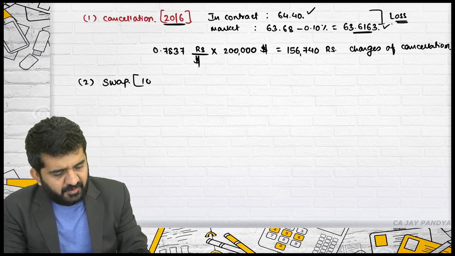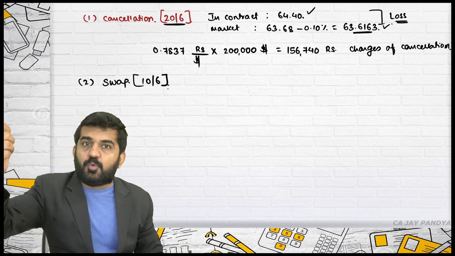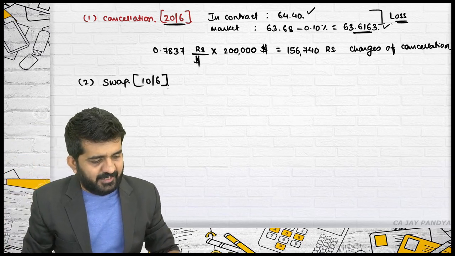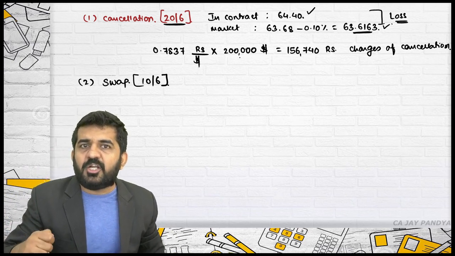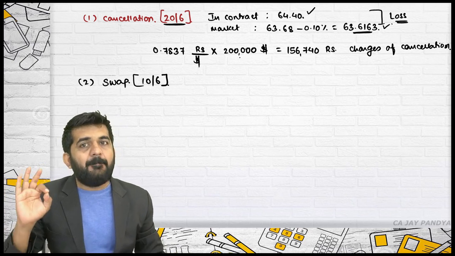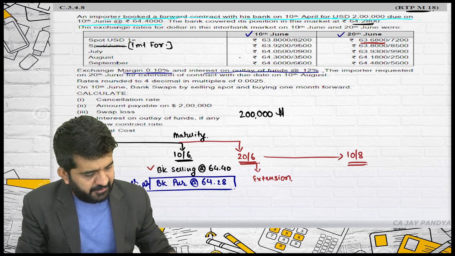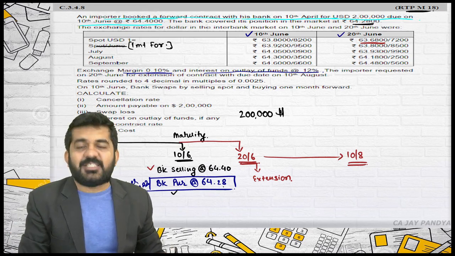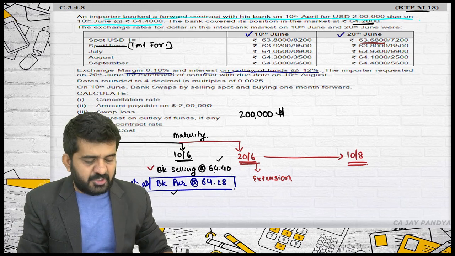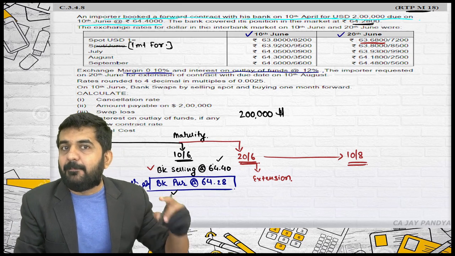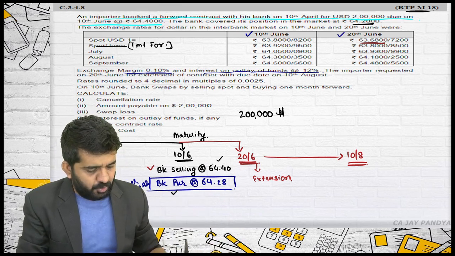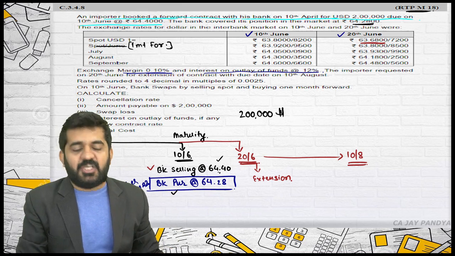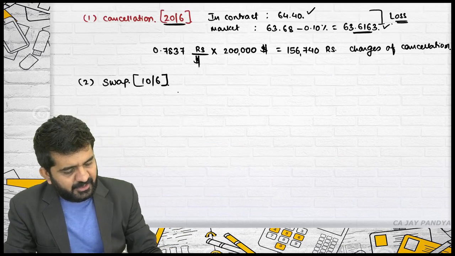Because on 10th June, the swap position will be taken on 10th June. Let me draft the swap. Try to concentrate and we'll get it. Customer didn't purchase on 10th June, so the bank was not able to sell it on 10th June. But the bank will always complete its position. It has already purchased at 64.28. If the person to whom the bank was selling is not ready, the bank will be selling it into a swap contract. It is not the market, it is a swap contract. The bank will be in swap.